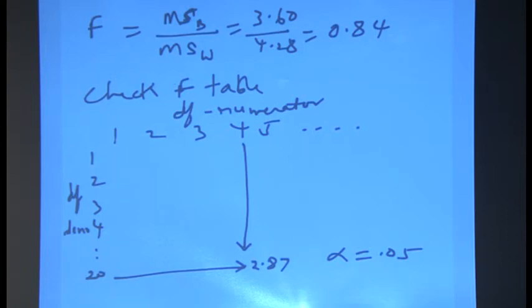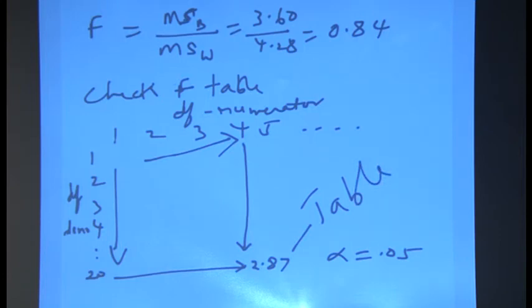So, 4 along this side and 20 along this side. So, 20 this way and 4 this way, and you look down here and you will find the number 2.87, which is for alpha equal to 0.05. Okay. So, for alpha equal to 0.05, this is our table value.